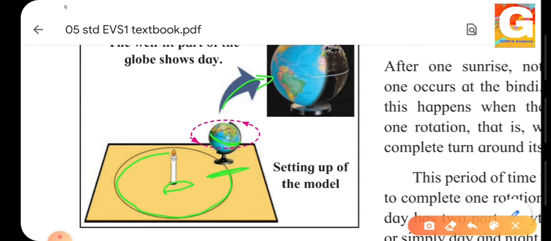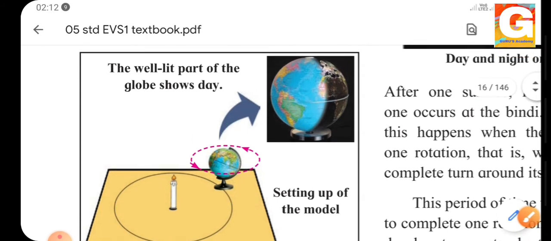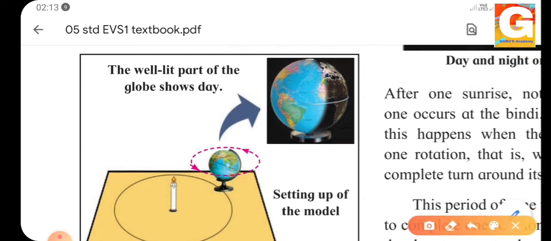What will happen? What can we see? We can see that the rays of the sun, when they fall on the earth, light up this part. We can see the light over here. That is, the well lit part of the globe shows the day.